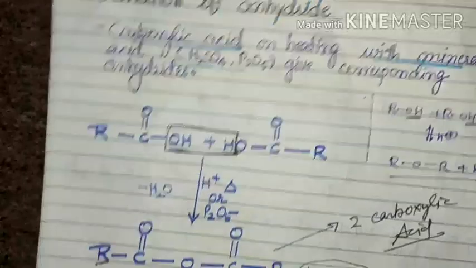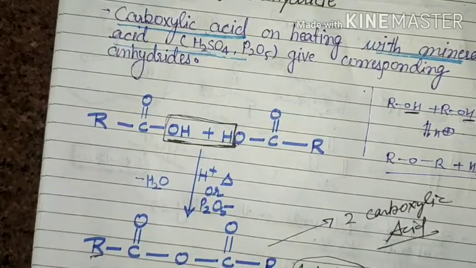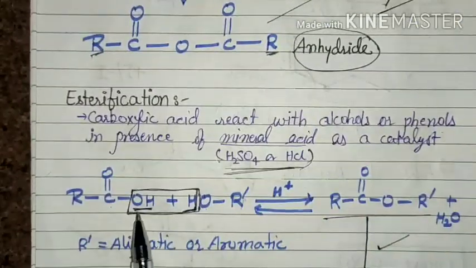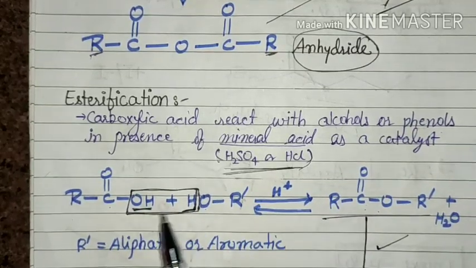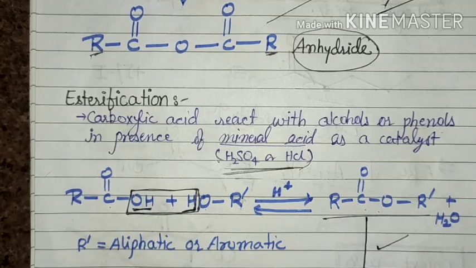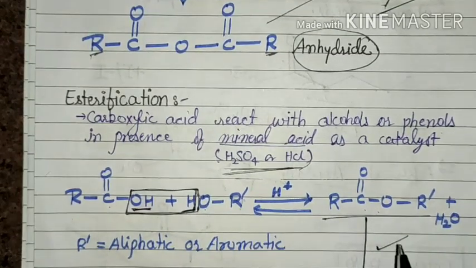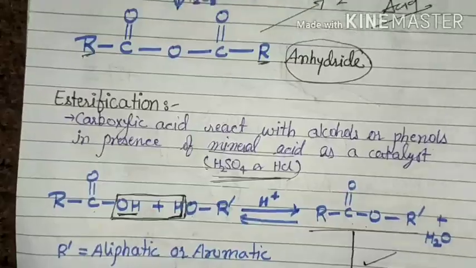Two molecules of acid react to give anhydride, and anhydride upon hydrolysis gives two molecules of acid. Similarly, carboxylic acid and alcohol react together to give ester, and ester upon hydrolysis gives acid and alcohol. So this is just the opposite reaction. I hope you understand. In your book there is a mechanism for the esterification, so I want to explain the mechanism here.